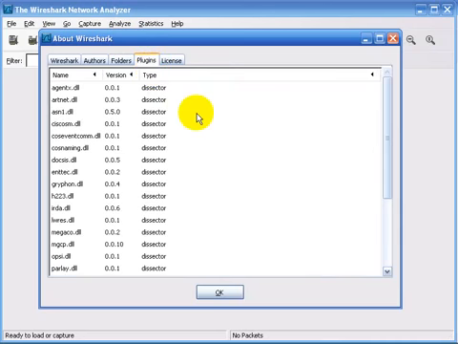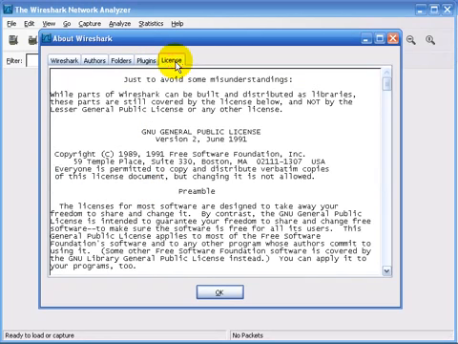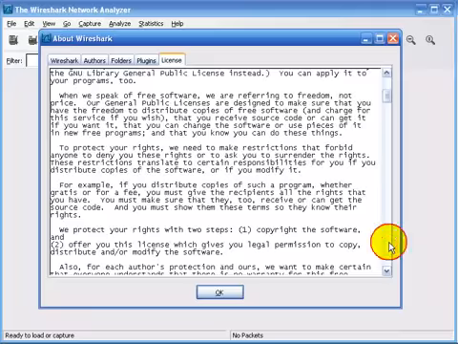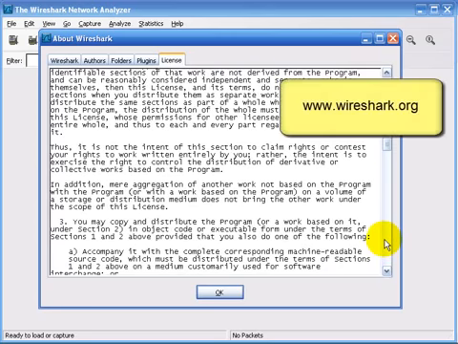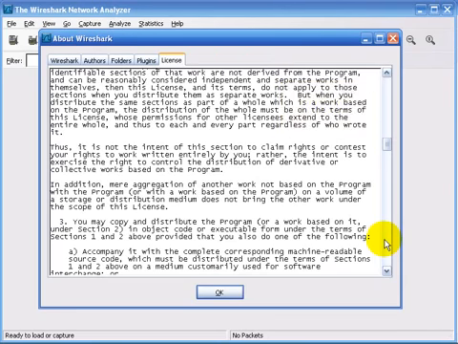Many of the dissectors, which are basically the decode pieces for Wireshark, are maintained as plugins, and here you can find the plugins list. Finally, you have the License tab, and this provides you the information on the general public license for Wireshark. You can also find this information online at Wireshark's webpage, which is www.wireshark.org. In the next module, we're going to look at how Wireshark works.